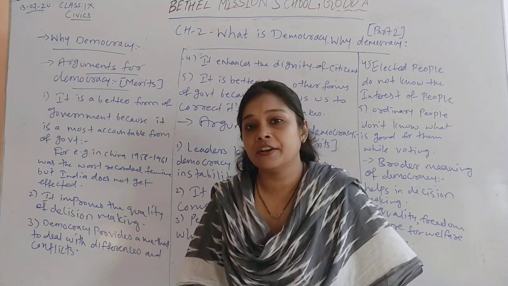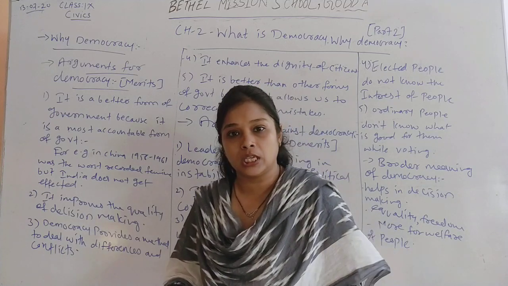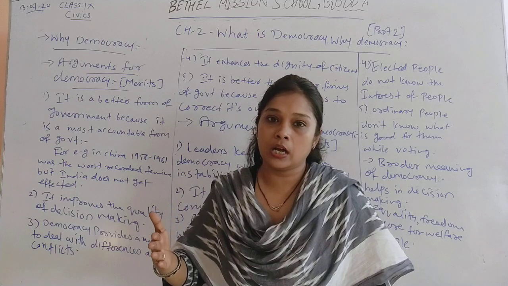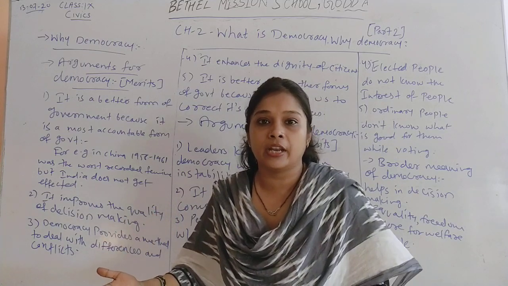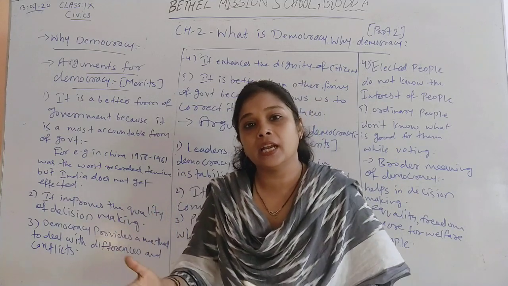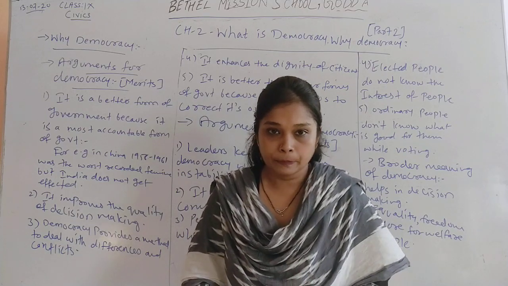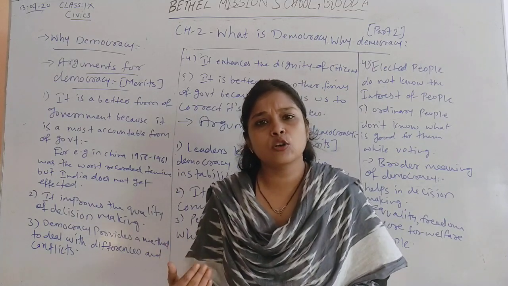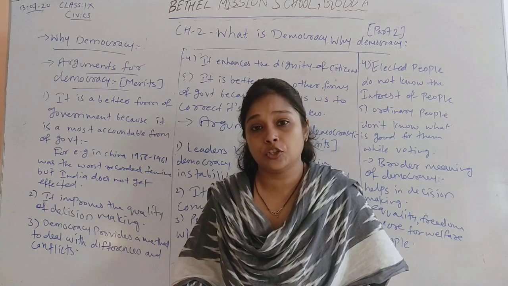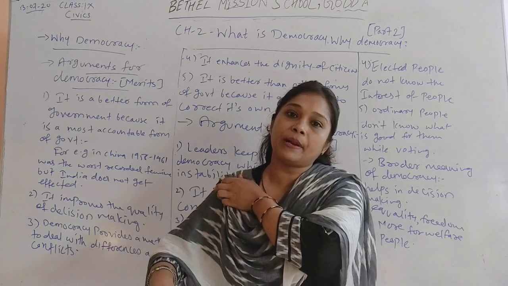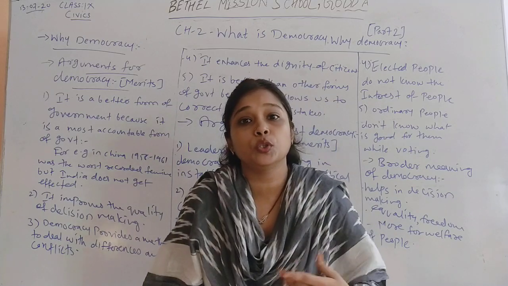And we have seen different features of democracy. Democracy provides equal status to all the leaders when it is a matter of decision. All the elected leaders have equal power to participate in decision making. Secondly, it allows free and fair elections so that people can vote freely according to their will.